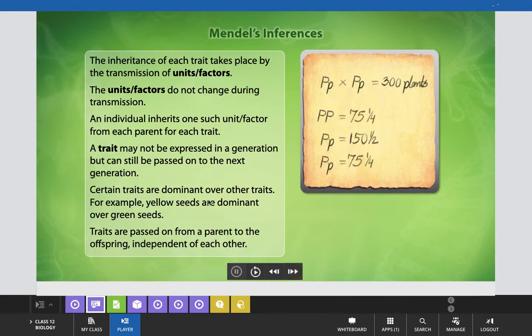Certain traits are dominant over other traits. For example, yellow seeds are dominant over green seeds, and traits are passed on from a parent to the offspring independent of each other.